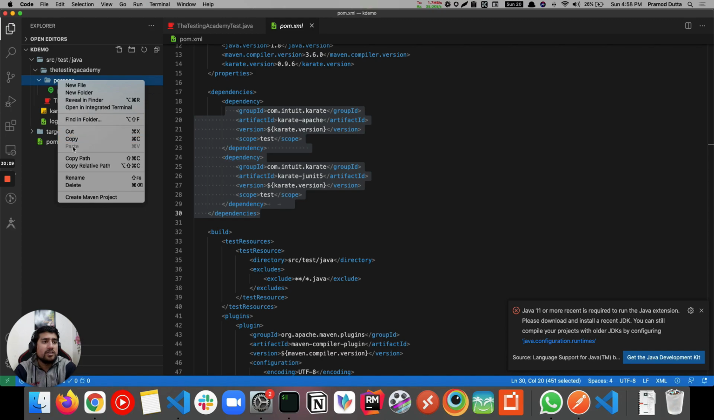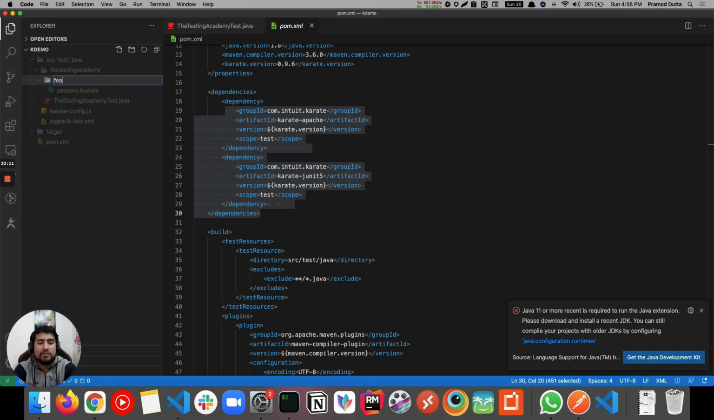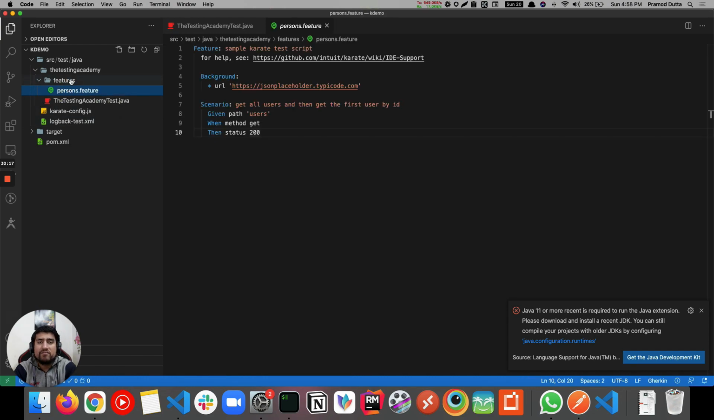Instead of person, I think it should be features. All the features we are going to write here. So this is a person feature. If we have another feature like get all person, put person, patch person, and all, you can put it into this feature file.